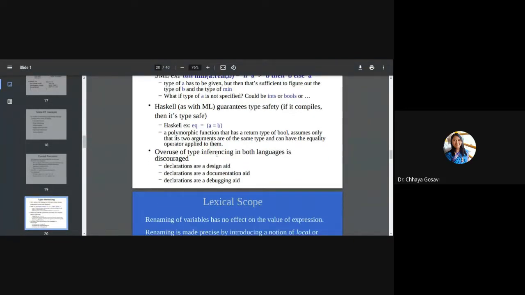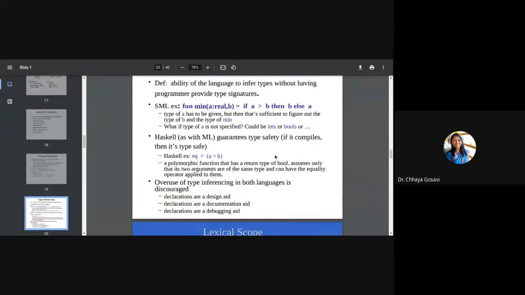Overuse of type inferencing in languages is discouraged. Every time the compiler has to predict the type of a variable, it will create an efficiency problem at runtime. So declaring a variable provides design aids, documentation aids, as well as debugging aids. But many functional programming languages use type inference.